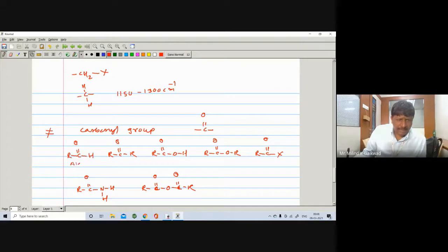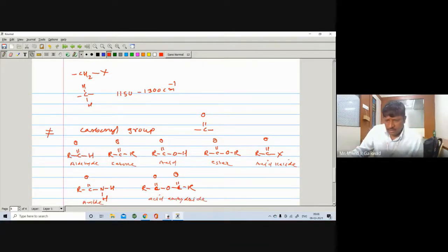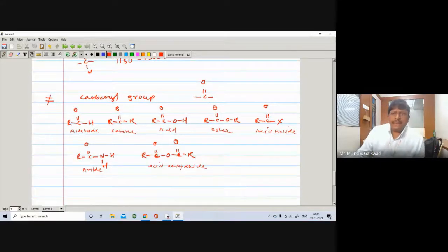These are the aldehyde, the ketone, your carboxylic acid, your ester, acid halide, then we have seen amide, and this is your acid anhydride. So it contains C=O stretching.